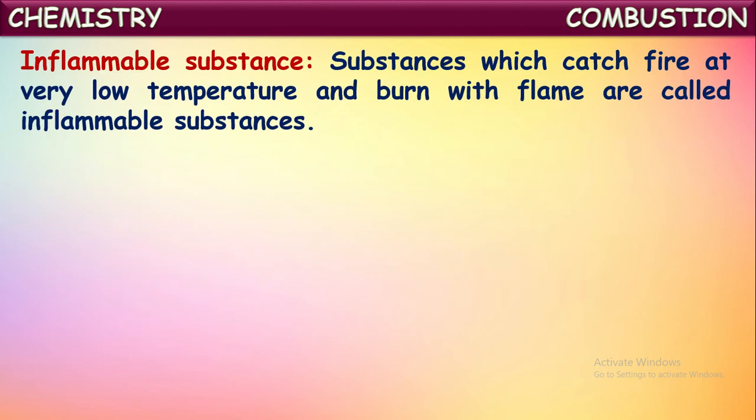Next, what are inflammable substances? We told here that the substances which have a very low ignition temperature and catch fire easily are called inflammable substances. What are those? The substances which catch fire at a very low temperature and burn with flame are called inflammable substances.